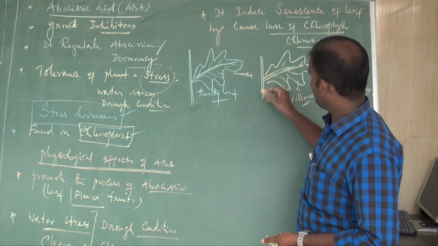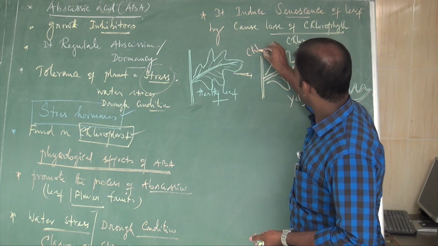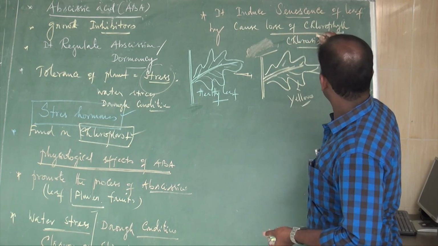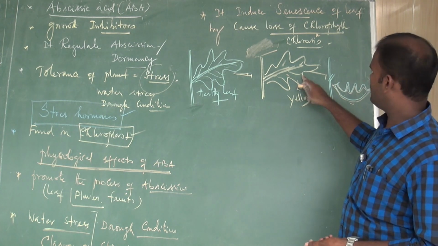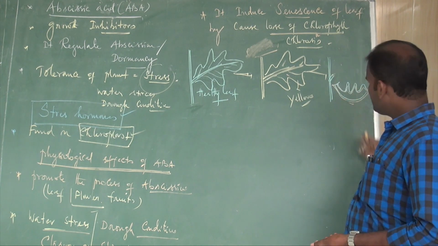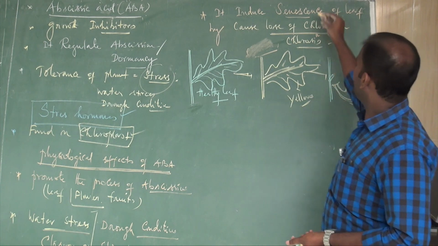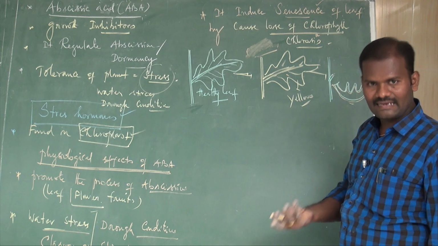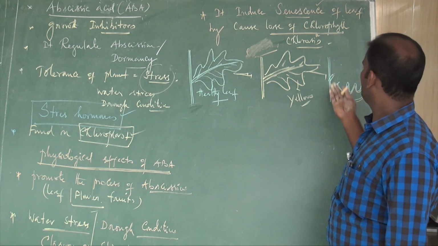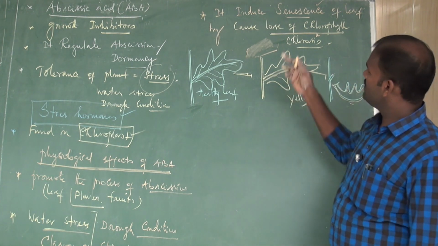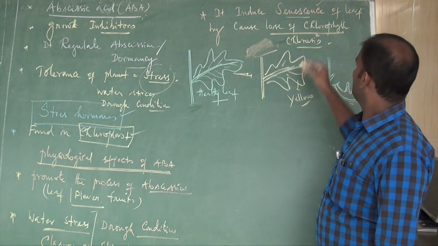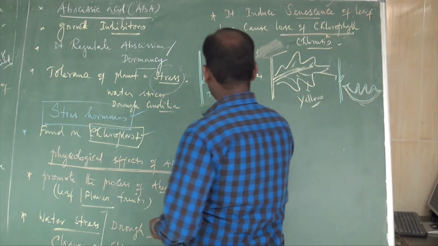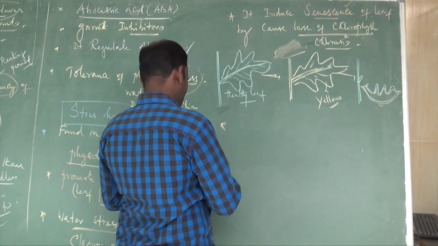The loss of chlorophyll is called chlorosis. As a result, they turn into yellow color, and ultimately the leaves shed or fall from the plants. Why is this process called senescence? If the leaves fall off, photosynthesis is automatically arrested. If photosynthesis is affected, the plant will not survive. So loss of chlorophyll is one of the growth inhibitors. So it induces senescence. Next, it induces bud dormancy.